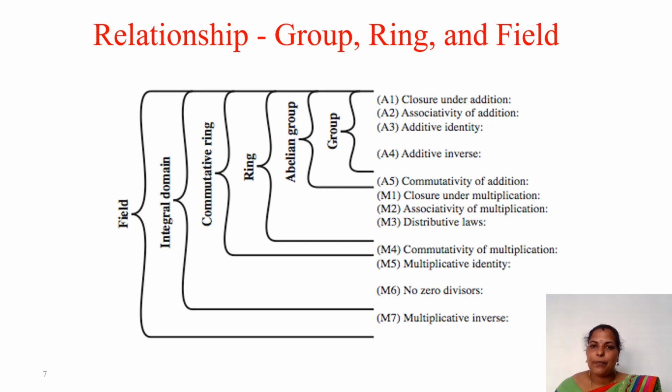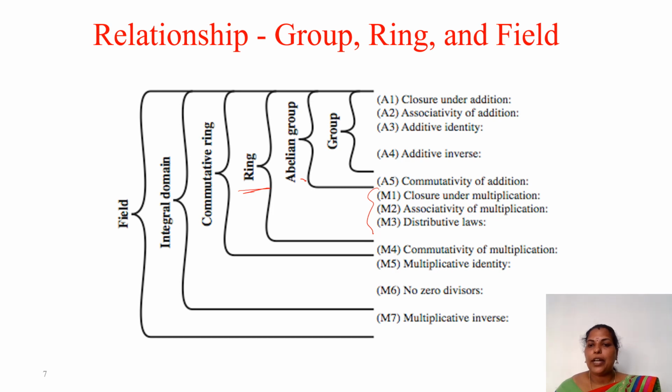So group means we have four properties: closure under addition, associativity of addition, additive identity, then additive inverse. Then group plus commutativity of addition, we call it an abelian group. Then an abelian group with these three properties, closure under multiplication, associativity of multiplication, and the distributive law, we call it a ring.